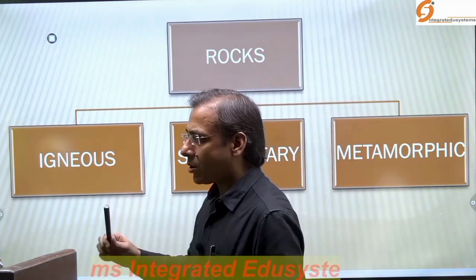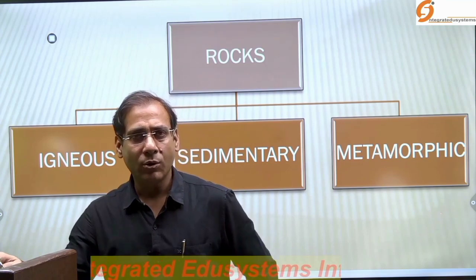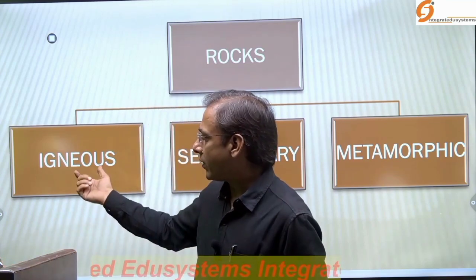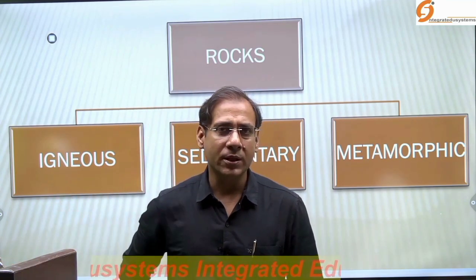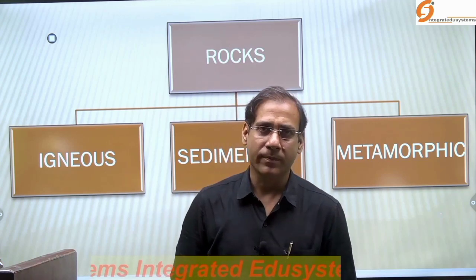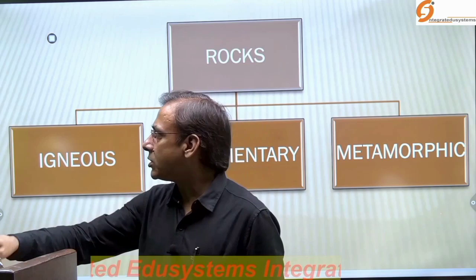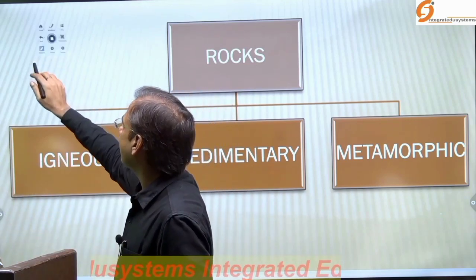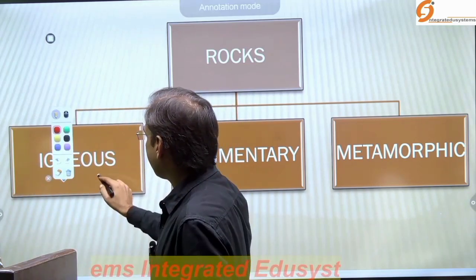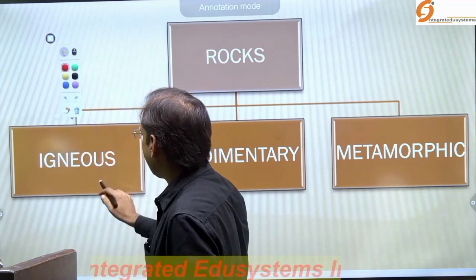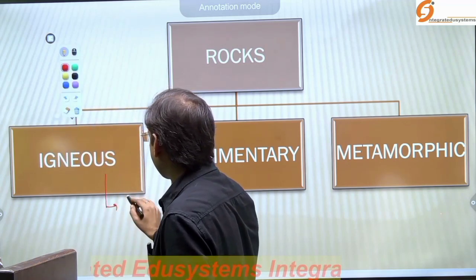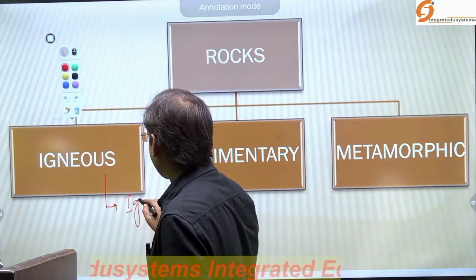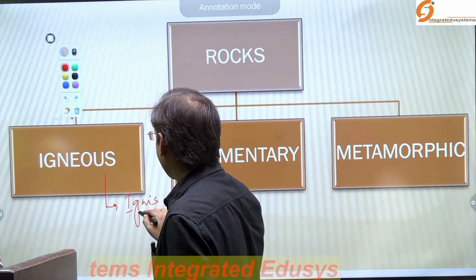The igneous rocks, when you look at the root word from where it originated, it originates from the word igneous. What is the meaning of igneous through which this word originated? The word is IGNIS.